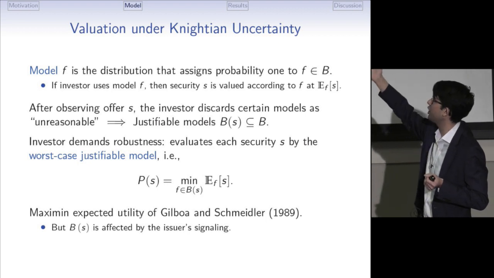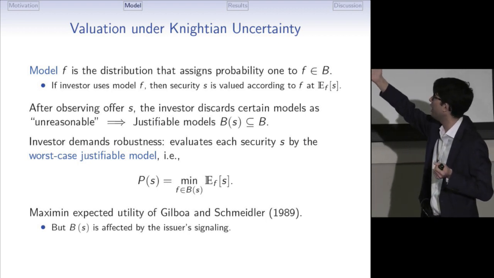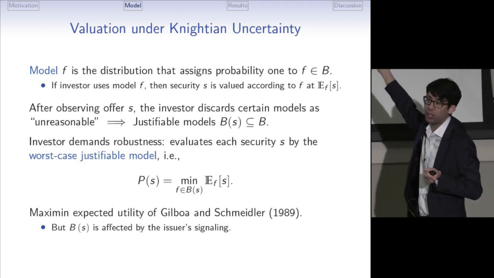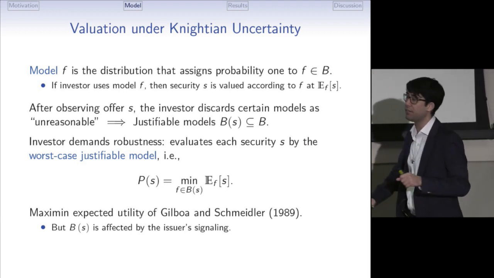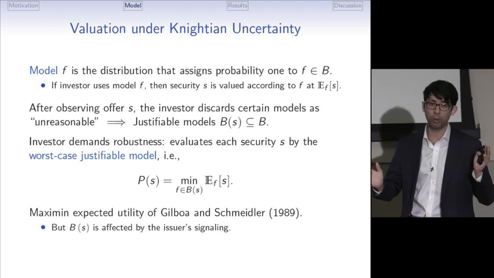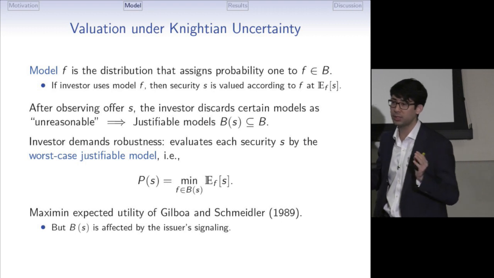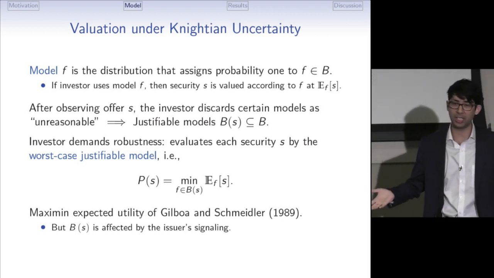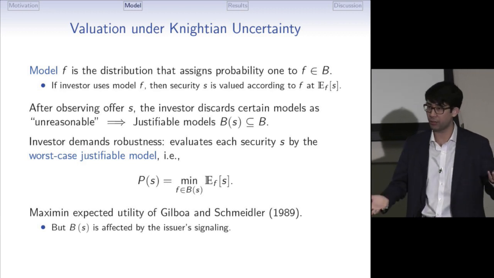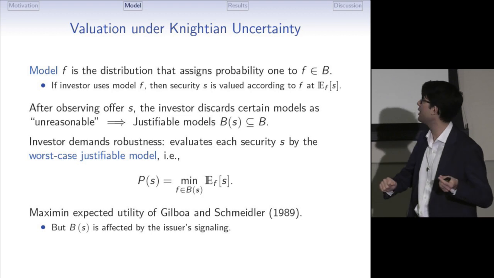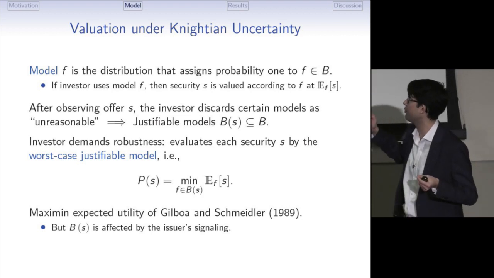And so naturally, if the investor uses model F to evaluate security S, then it's valued at the expectation of this security according to the distribution F. After observing offer S, the investor discards certain models as unreasonable and forms a set of justifiable models, B of S, which is in general a subset of the uncertainty set B because of the equilibrium signaling. I'll tell you exactly in 2 slides how this set is formed, but now let me describe the valuation.